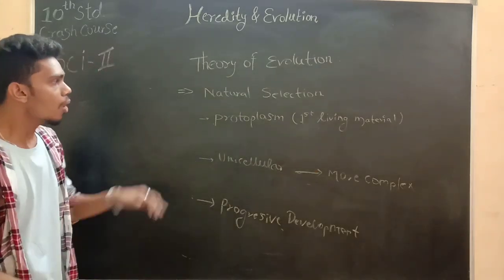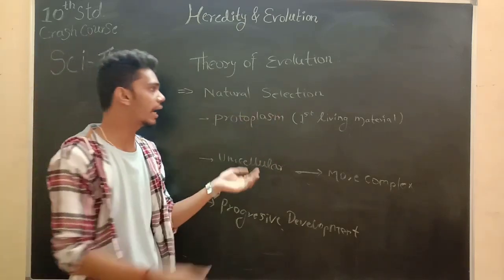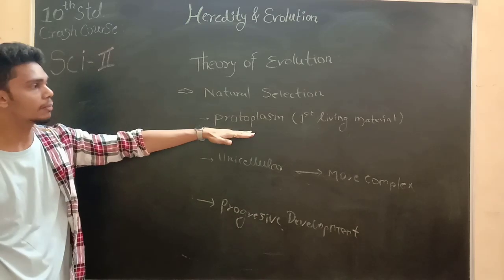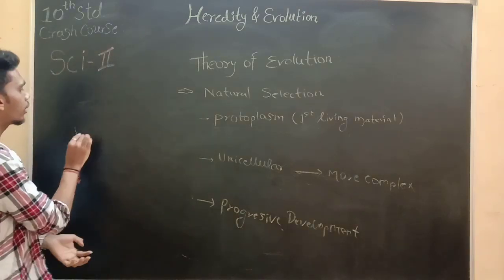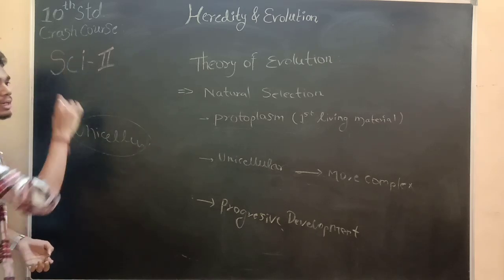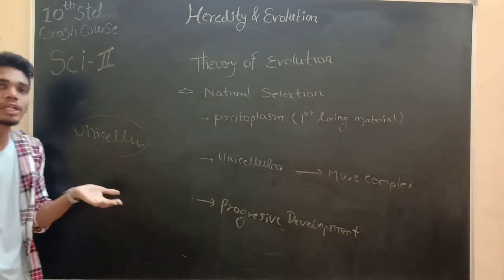Okay, so now what is the first living material found in the ocean? That is nothing but protoplasm. Apart from that, once the unicellular species arose, like amoeba and paramecium, they are grouped as unicellular. What is unicellular?